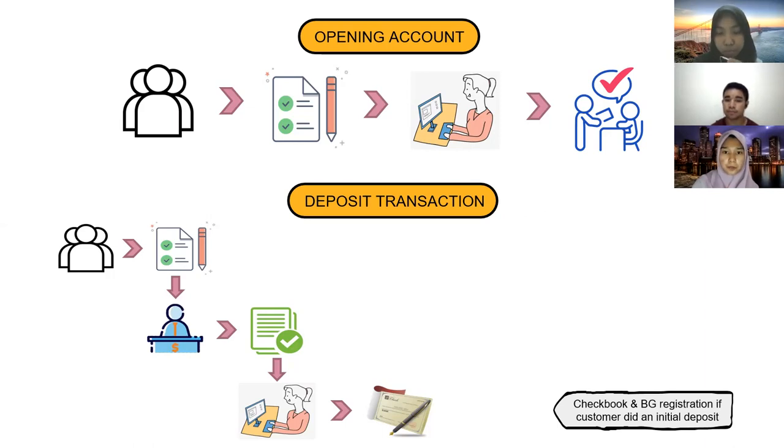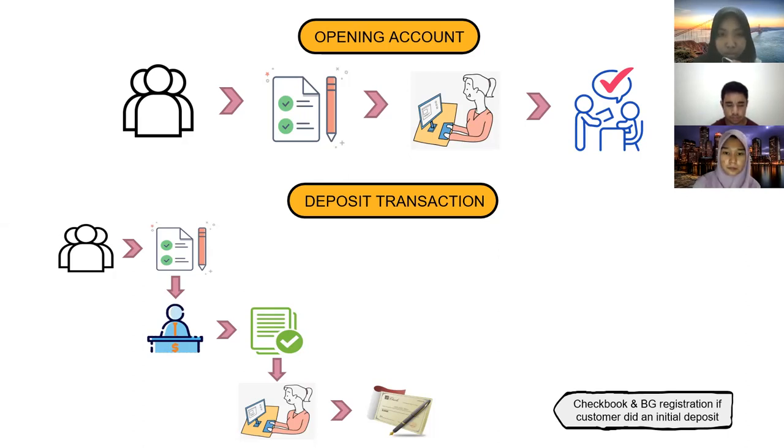How to deposit the money to the current account? First, the customer is required to fill out the proof of deposit form for the demand deposit account. And then the teller receives the deposit slip, and then inputs the transaction and some transaction procedure on the bank application. And the last, the teller will print the validated proof of deposit.